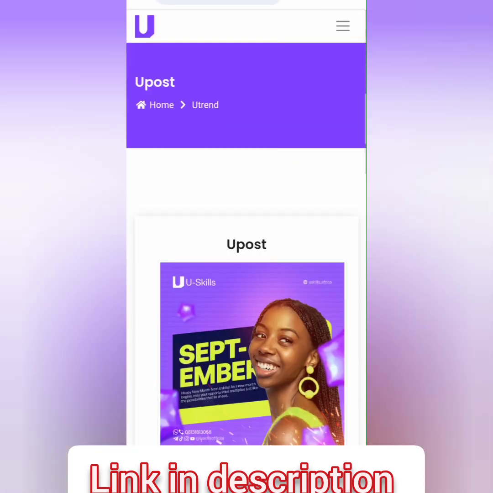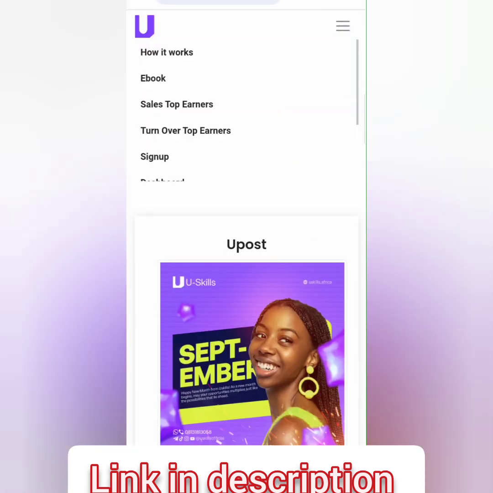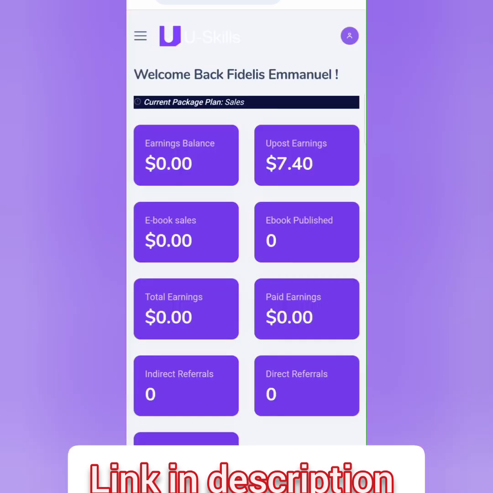So let me just go back to my dashboard right here. Now you can see that the money has been added to my dashboard right here. Before, I had just $6, but you can see that it has been added to $7.40 right here. So this is how you can be doing it every day, and you keep on earning.